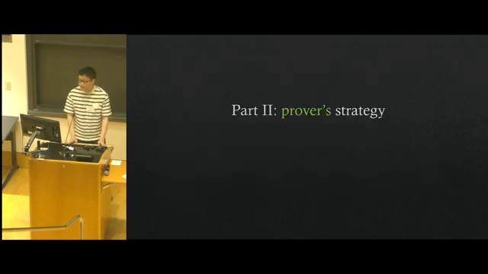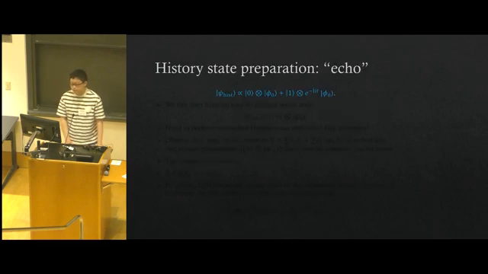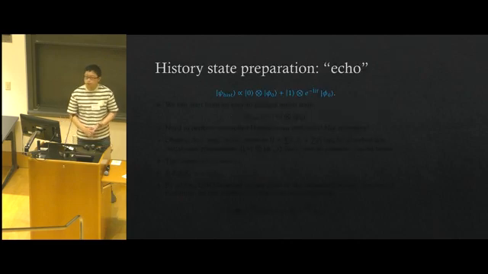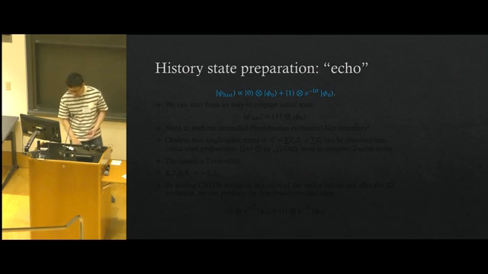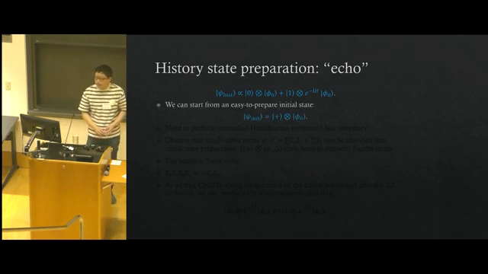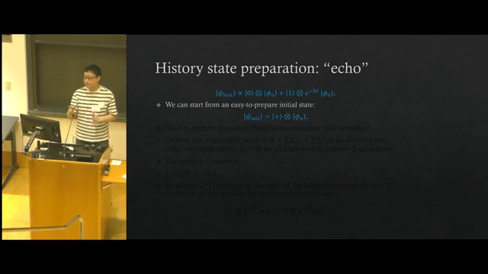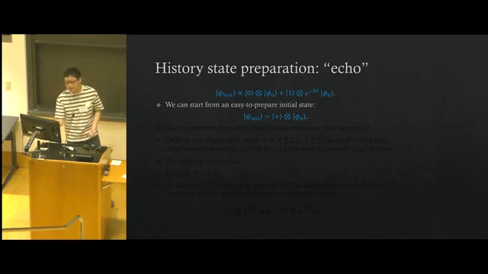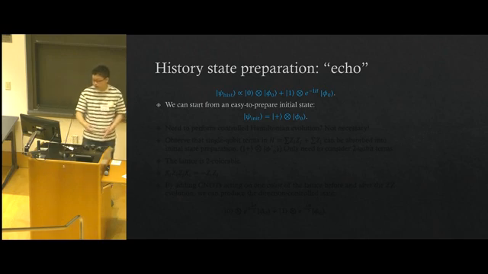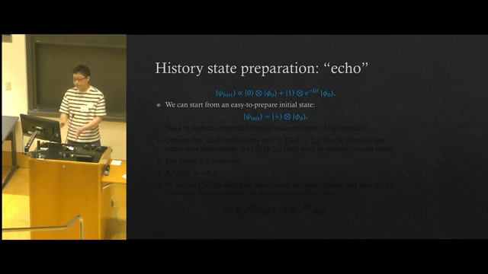Now, let's move on to the second part. It's about the prover strategy. What the prover needs to do is actually just preparation of the history state, which is something quite non-trivial to do. Let's consider this task by starting from an easy to prepare initial state, that is just plus on the first qubit and the ideal input state in the simulator qubits.